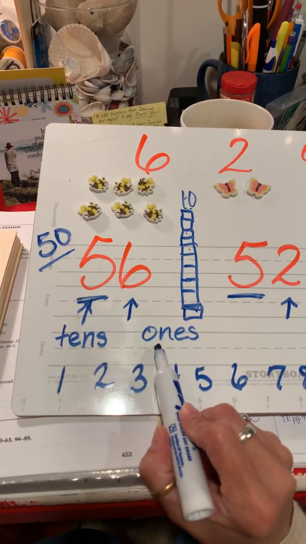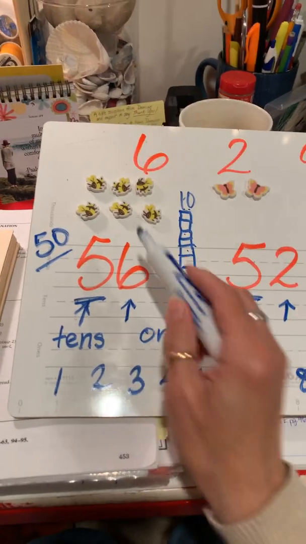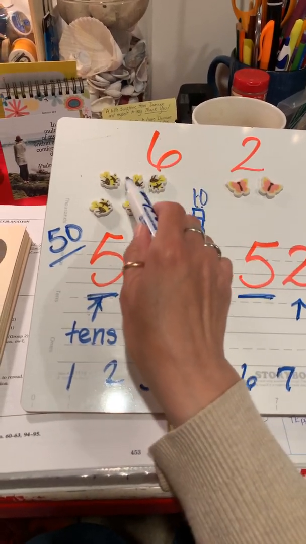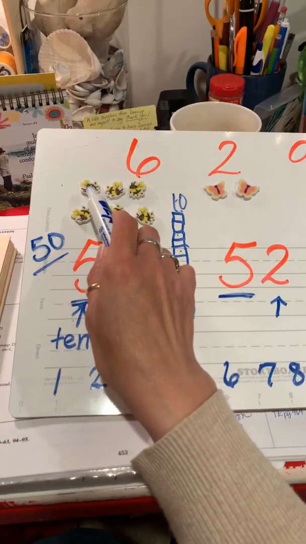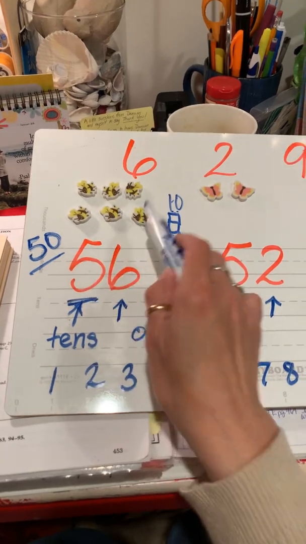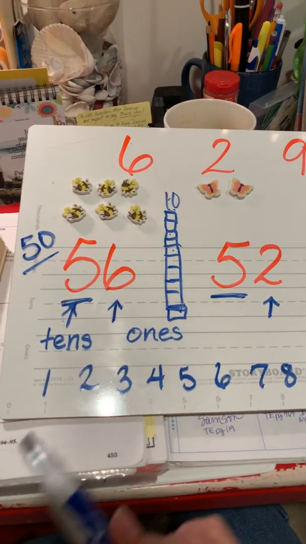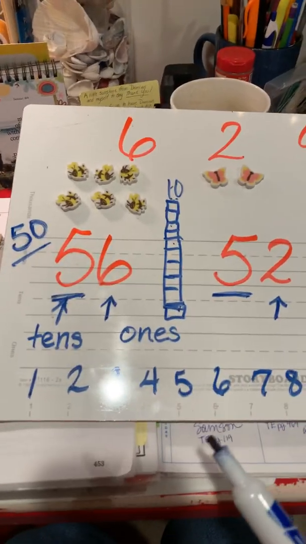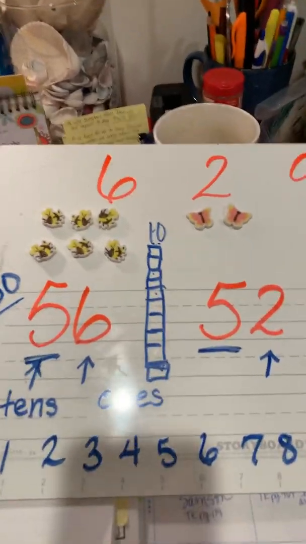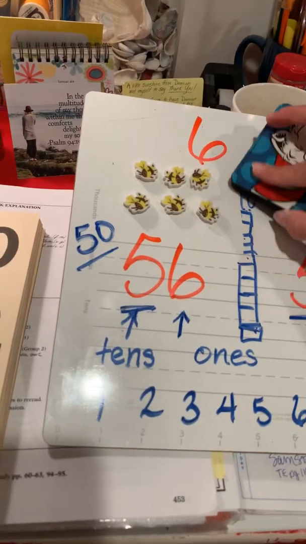And then we would need some single blocks, or we could look at our single little bees. And we count by ones. 1, 2, 3, 4, 5, 6. Is 6 the same as 10? No. Okay, so it's less than. Is that confusing, or does that help to see that picture?